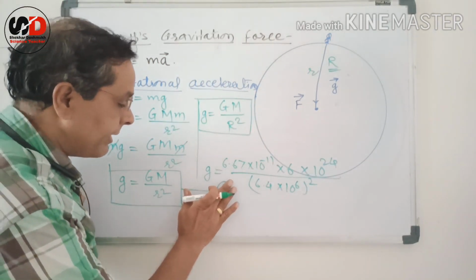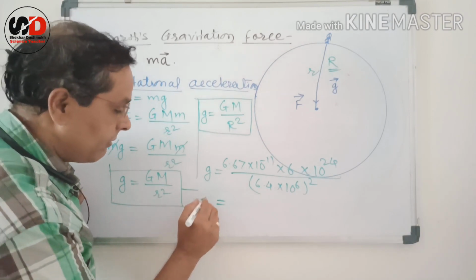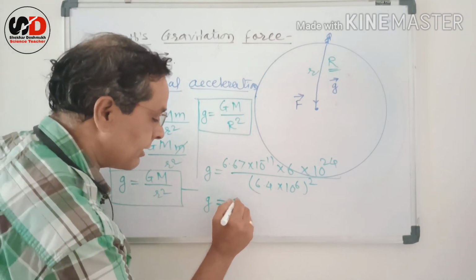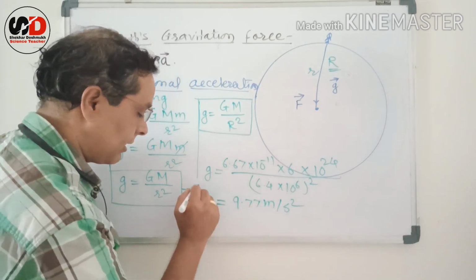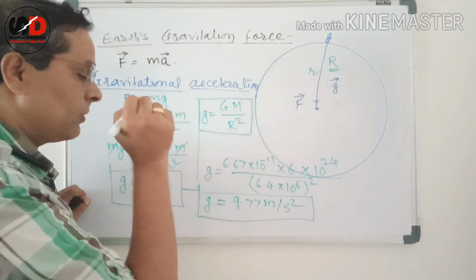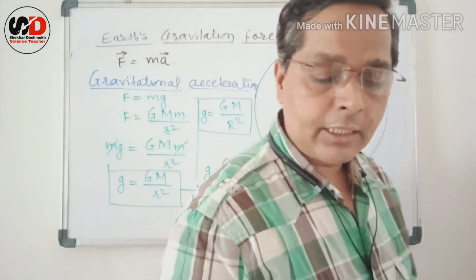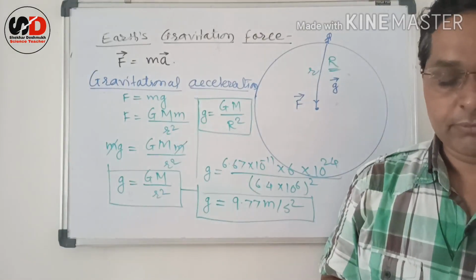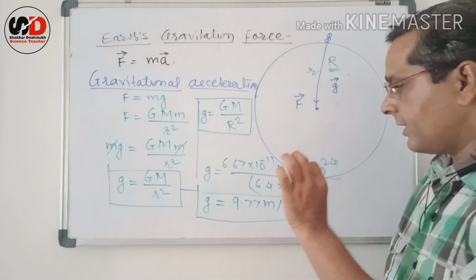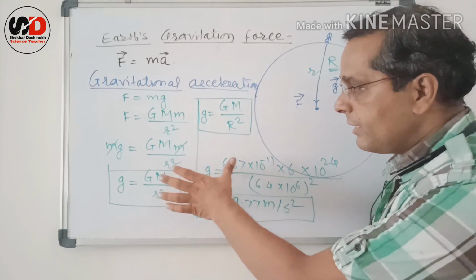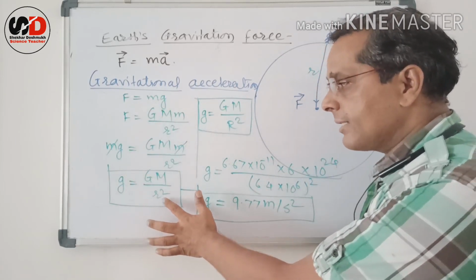So these are mathematical calculations now. From these calculations we can calculate the value of small g, and it is nothing but 9.77 meter per second square. So this is the value of small g. That is nothing but gravitational acceleration. And this value of g depends on only the mass of Earth, the universal gravitational constant, and the distance.